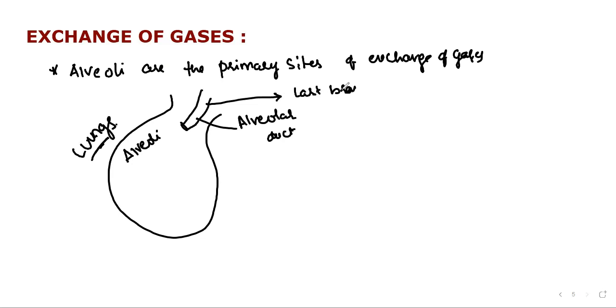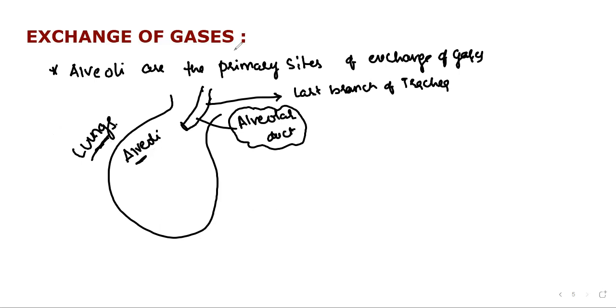If you remember: primary bronchi, secondary bronchi, tertiary bronchi, then primary bronchiole, secondary bronchiole, tertiary bronchiole, terminal bronchiole, respiratory bronchiole. Then we came to the alveolar duct. The smallest unit of the lung is going to be the alveoli.